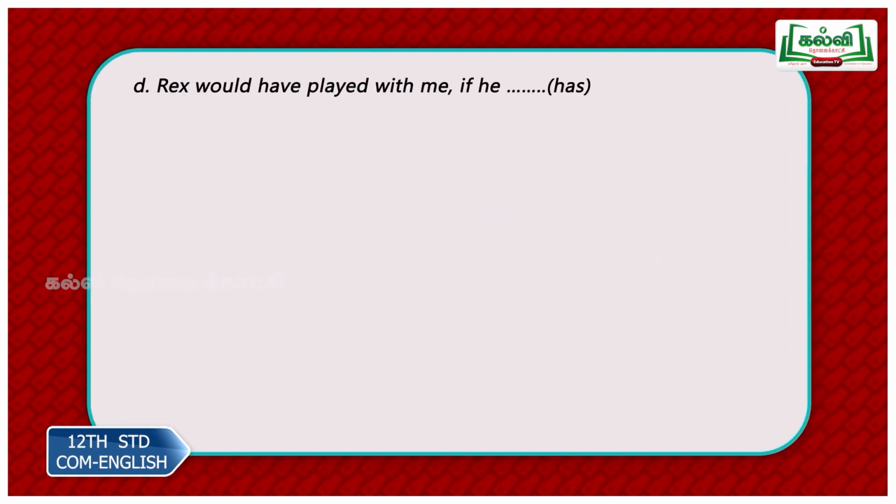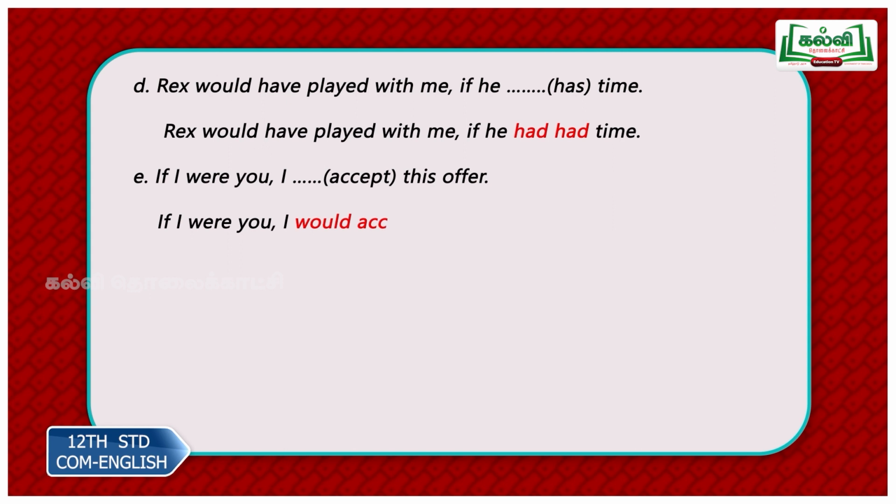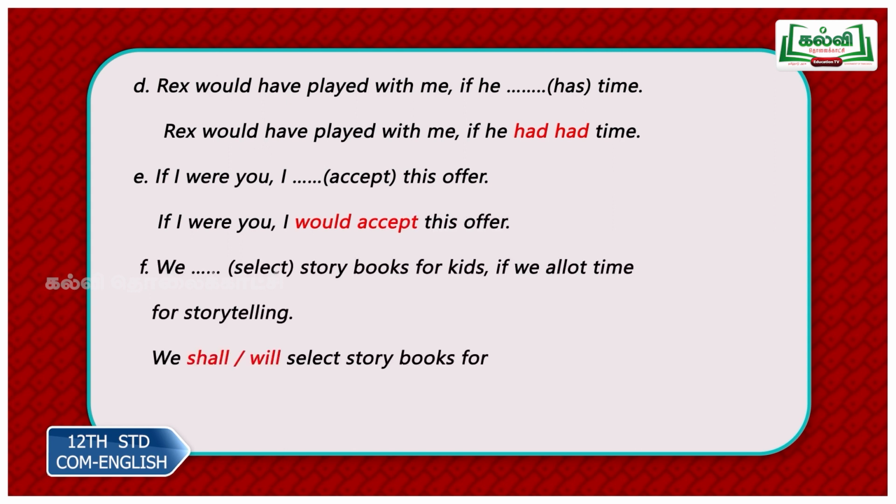Rex would have played with me if he dash time. See what I explained earlier, you get it in this sentence. Rex would have played with me, so future perfect. When? If he had had time. So in the if clause, you get past perfect had, and the other had is having some time, that is getting some time. If he had got time. So instead of got, you are using the verb had, because in the question you get has. So if he had had time, Rex would have played with me. Now if I were you, I dash accept this offer. I would accept this offer. If I were past tense, so in your main clause you get would.